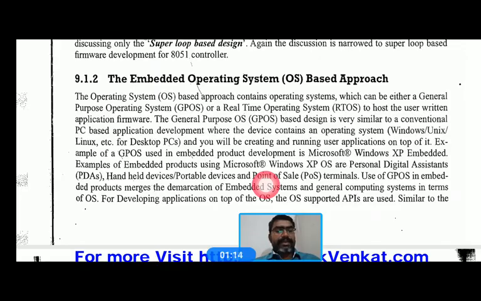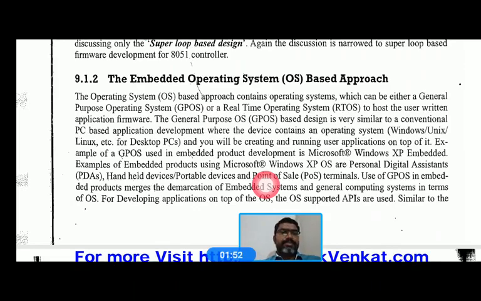But for embedded systems where the time is critical and scheduling is required for the tasks, in such embedded system design, we utilize the operating system based approach.